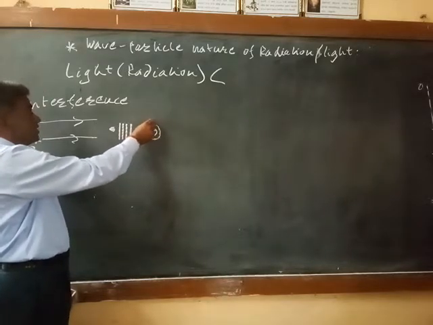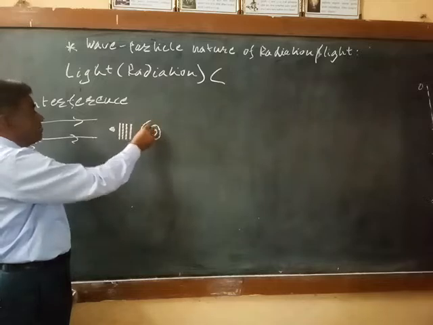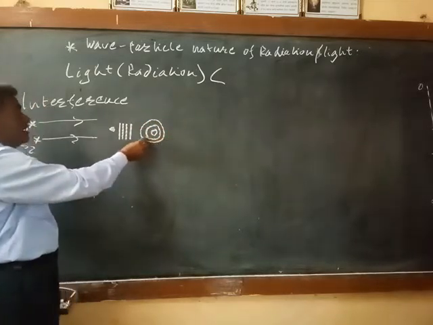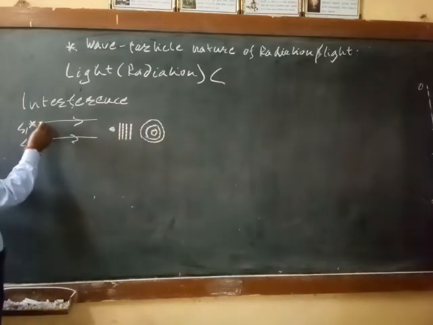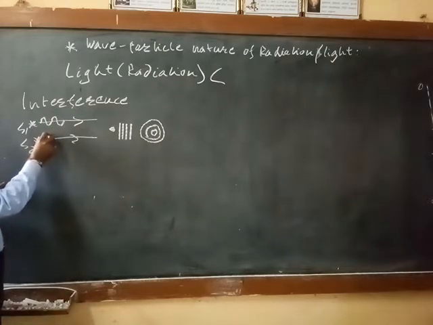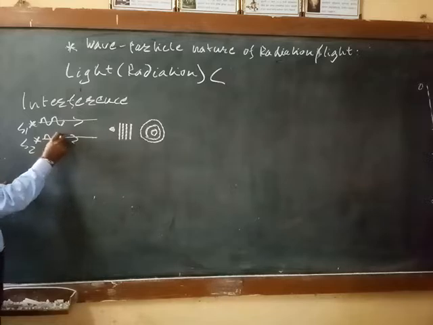Observe this carefully, and it can be explained by considering the wave. Light is nothing but wave. So by considering that light is nothing but wave, we can explain the phenomenon of the interference. This is one wave, this is also a wave.